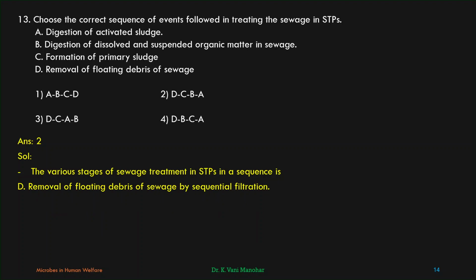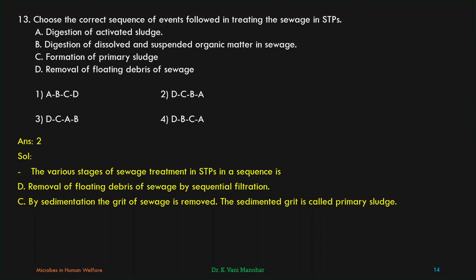sequential filtration. It is a part of physical treatment. Next one. By sedimentation, the grit of sewage is removed. The sedimented grit is called primary sludge. In the primary settling tank, the sewage is allowed to sediment and the grit and everything, the sand, silt, etc., they are sedimented. So it is after filtration in physical treatment, not biological treatment.